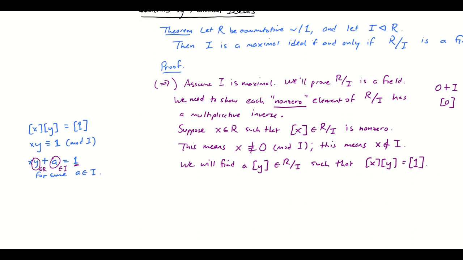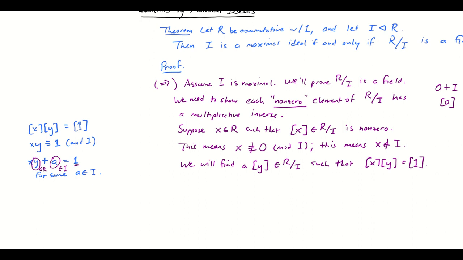So the idea is, by adding multiples of X, I should be able to get 1. And the reason I can get 1 is actually I'm going to be able to get anything that I want here if I just take the ideal and tack on multiples of X. And in turn, the reason why that is true is because if I take I and tack on anything else and make a bigger ideal, I'm going to get to R. I'm going to get to the entire ring because I is maximal, and there is no ideal between a maximal ideal and the entire ring. So that's going to be the idea here.